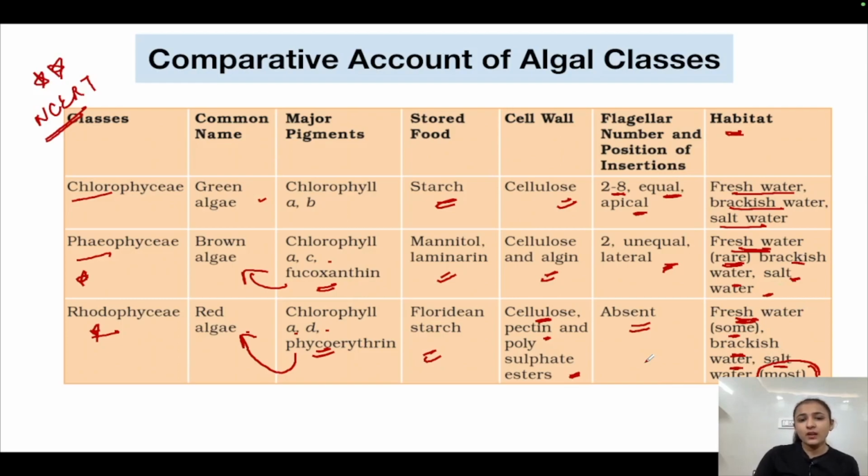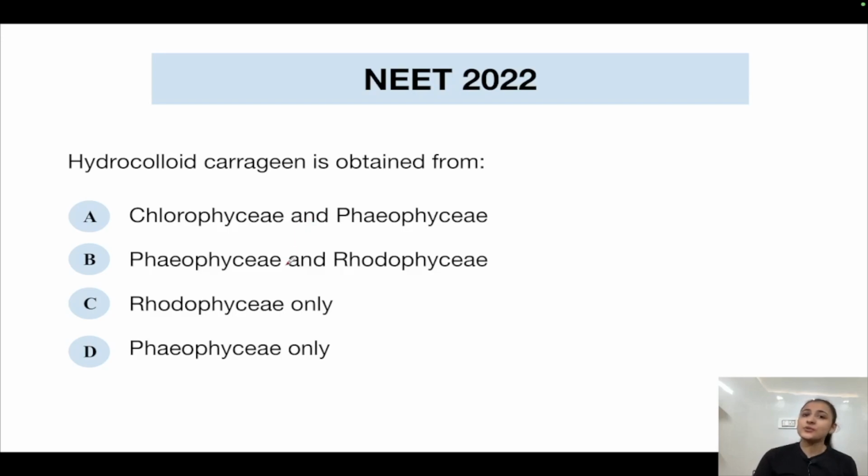Please remember this table by heart. Let's come to the most awaited NEET PYQs. This question is from NEET 2022. Hydrocolloid carrageen is obtained from Chlorophyceae and Phaeophyceae, Phaeophyceae and Rhodophyceae, Rhodophyceae only, or Phaeophyceae only. Hydrocolloids are water holding substances, and carrageen is obtained from red algae. So the correct answer is option C, Rhodophyceae only.